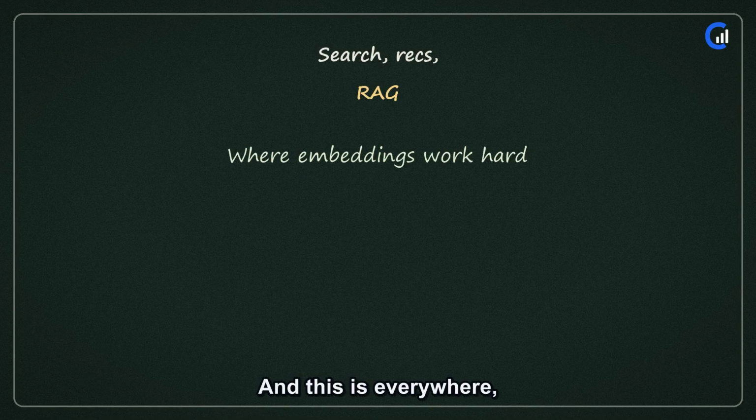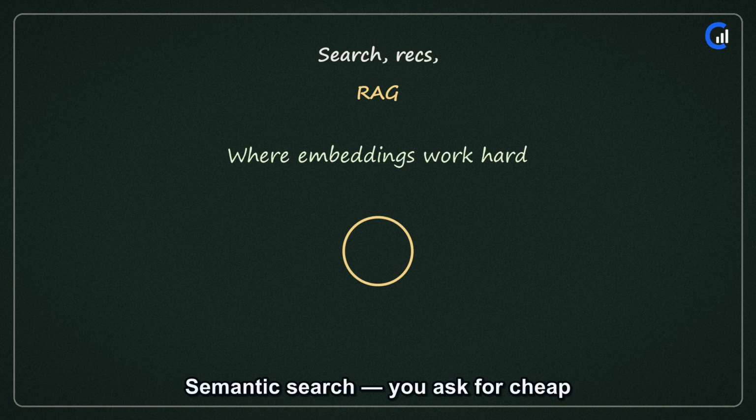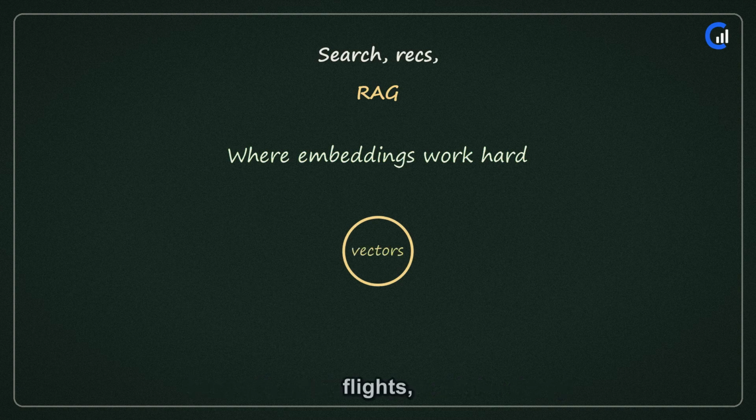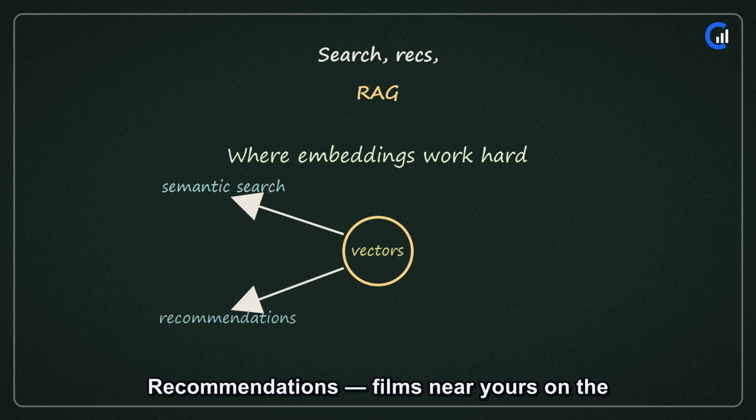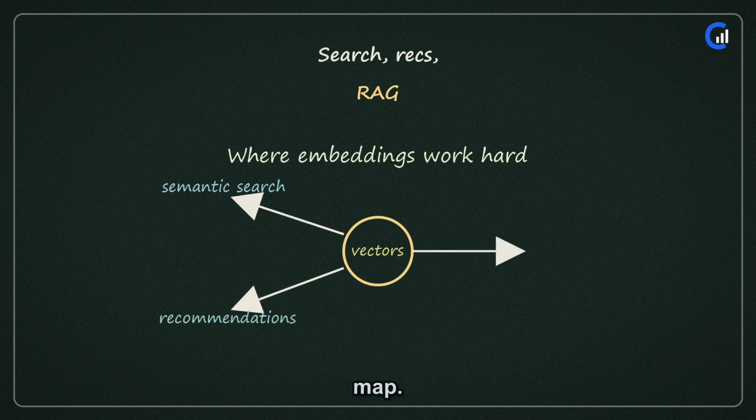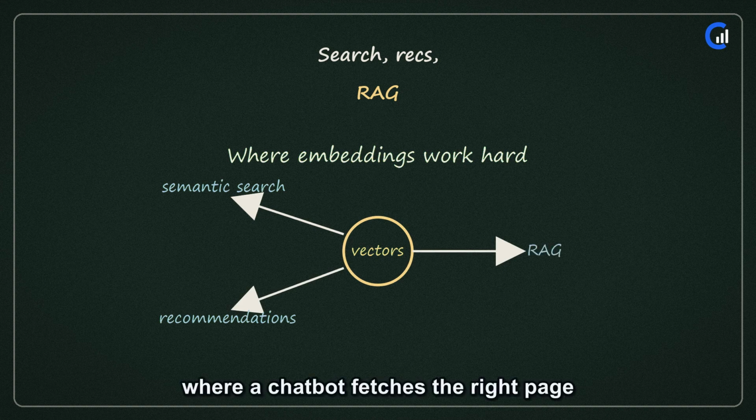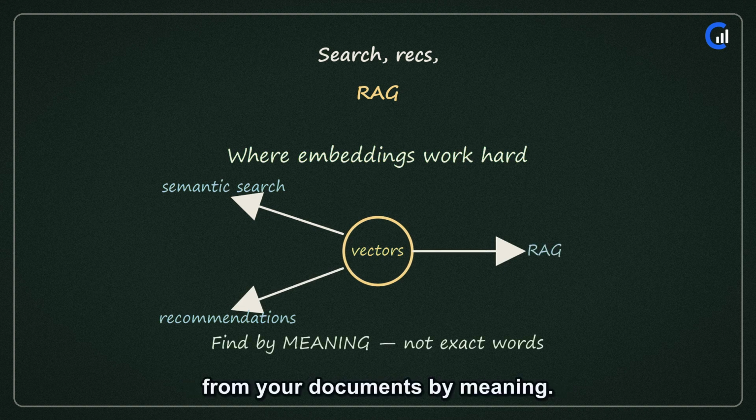And this is everywhere, my friend. Semantic search, you ask for cheap flights, and it finds budget airfare even without the same words. Recommendations, films near yours on the map. And RAG, where a chatbot fetches the right page from your documents by meaning. All of it powered by these little vectors.